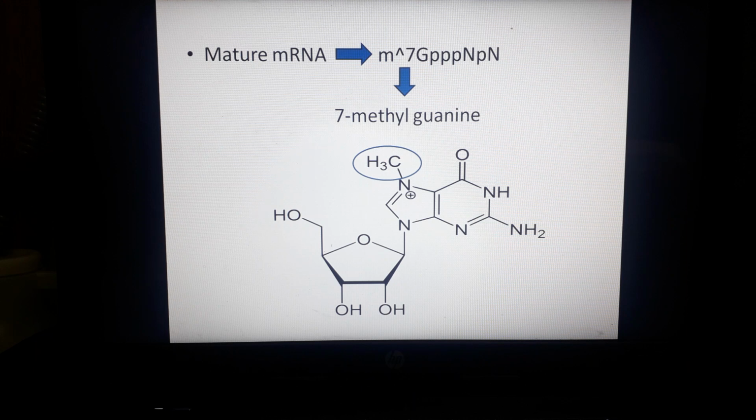This m7G pppPN is basically the cap structure, and m7G is the nucleotide that carries the modified base 7-methylguanine. You can see the structure of 7-methylguanine in the figure, where the methyl group is indicated, and it is present at the 7th position of the guanine structure. So this is the structure of 7-methylguanine.